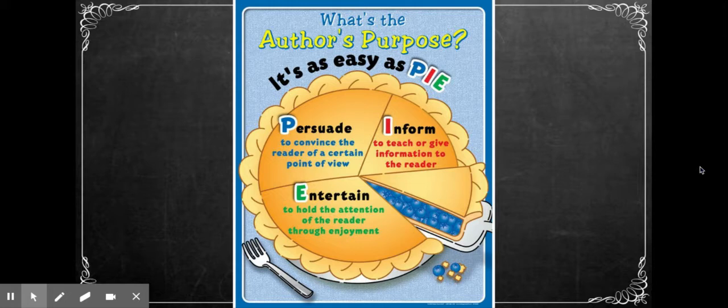When you persuade, you want to convince a reader of your opinion or point of view. When you inform, you teach or give information to the readers. And when you entertain, you want to hold their attention for something they enjoy.